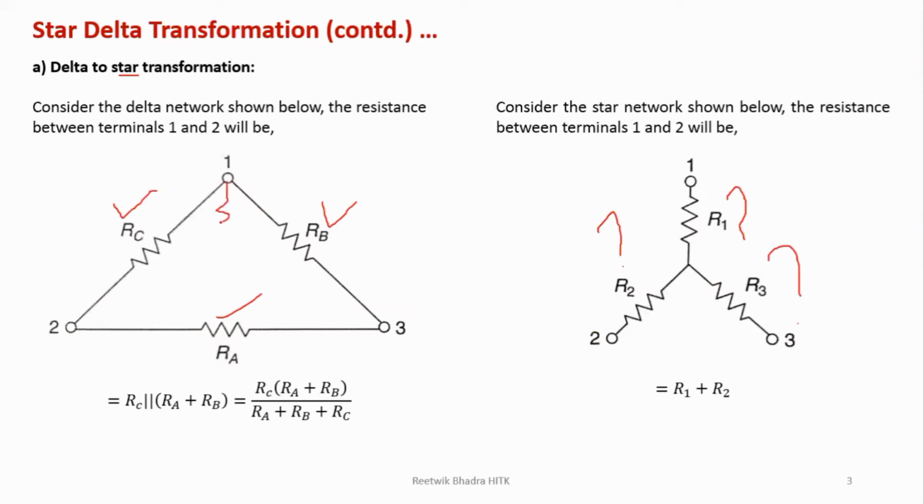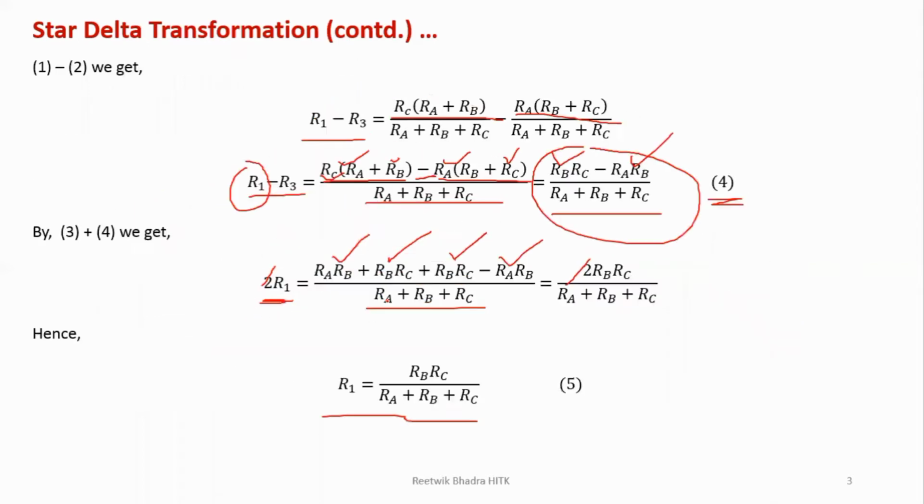If you draw R1 over here, this is your R1, right? On both sides of R1, what are the two resistances? RB and RC. So multiply RB into RC divided by the sum of all the resistances, RA plus RB plus RC. So that gives you this over here.